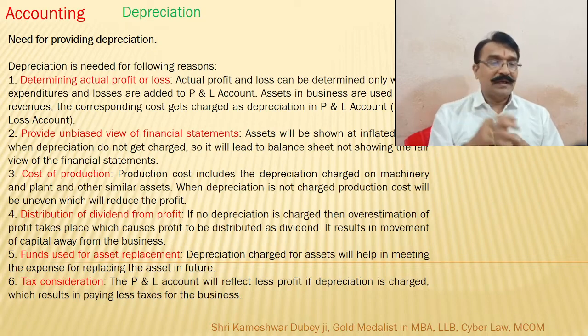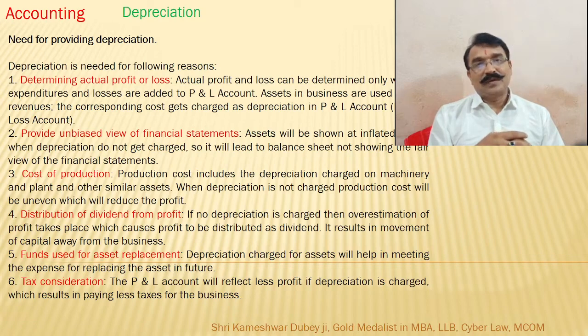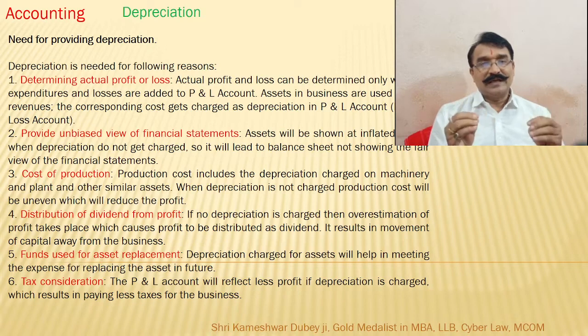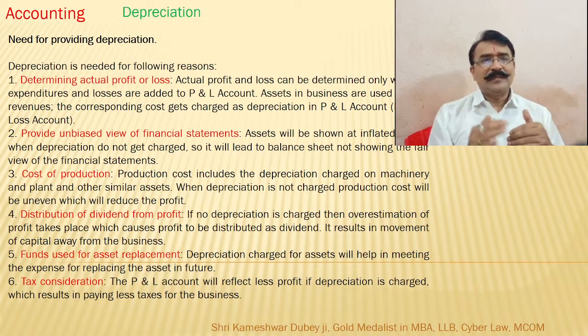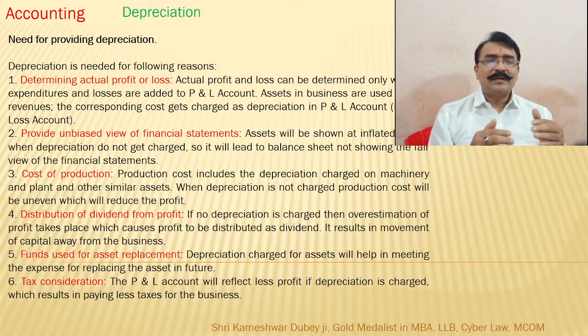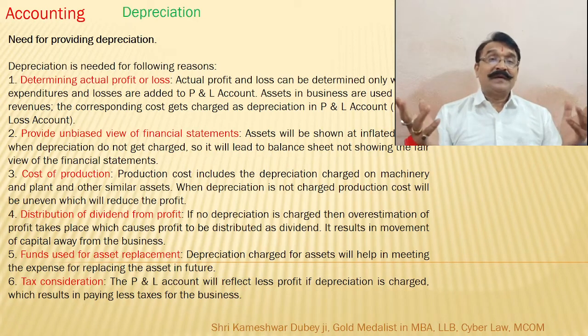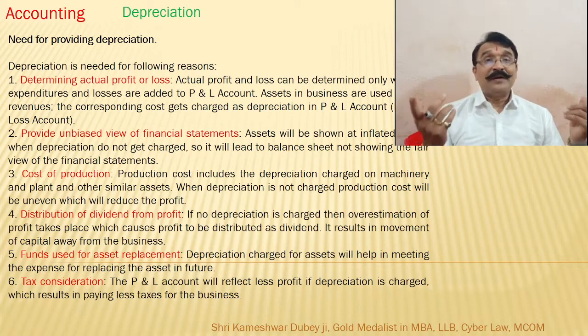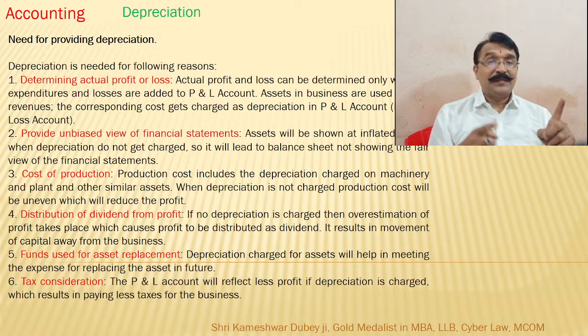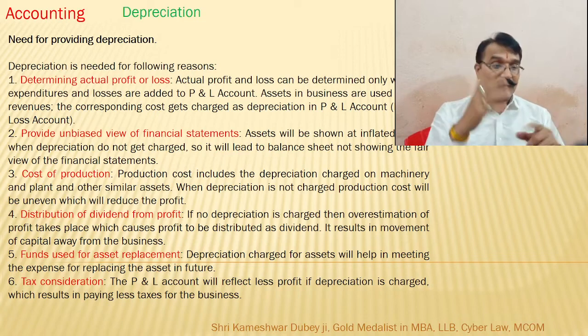The fifth point is funds for asset replacement. What happens after 5 years, 10 years, 15 years? The asset becomes obsolete, old, and unusable, beyond economical repair, BER. When they become beyond economical repair, that machinery has to be replaced, and that vehicle has to be replaced by a new one. For that, where will the fund come from? To cater to that fund also, depreciation is taken into account.